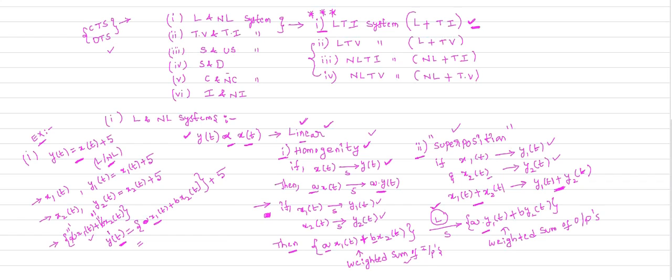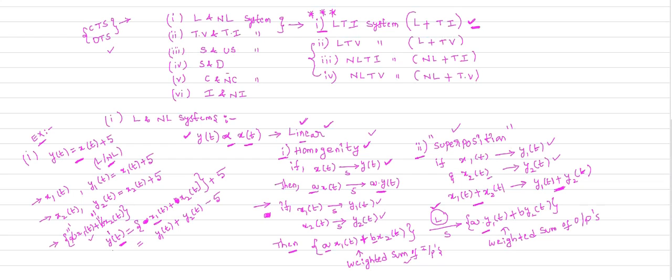If I give the weighted sum of inputs, can I get the weighted sum of outputs? So what is x1 of t plus 5? It is y1 of t. What is x2 of t plus 5? It is y2 of t minus 5.